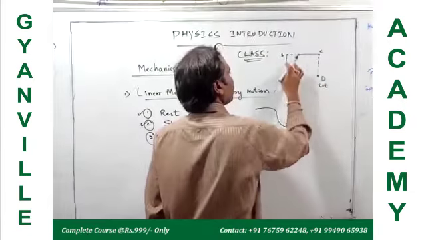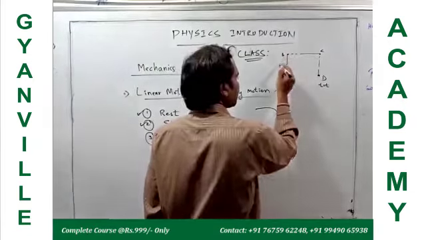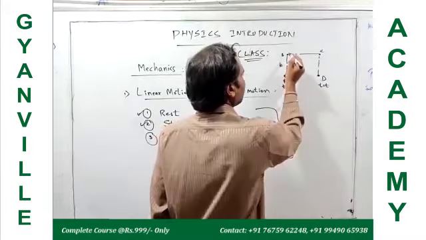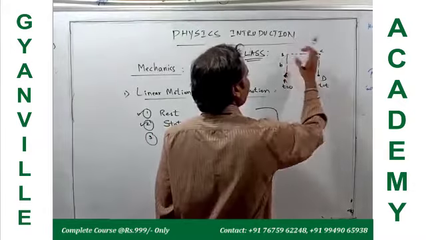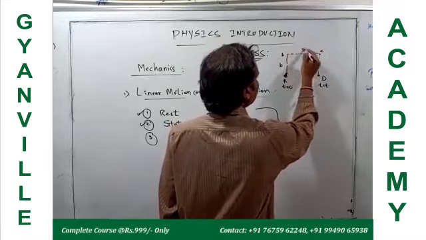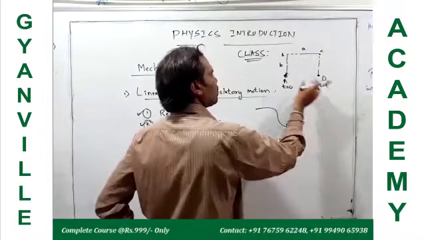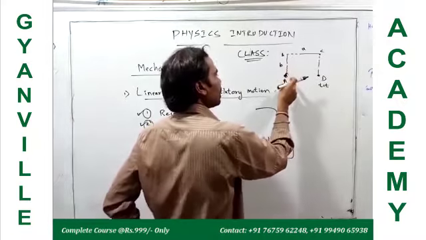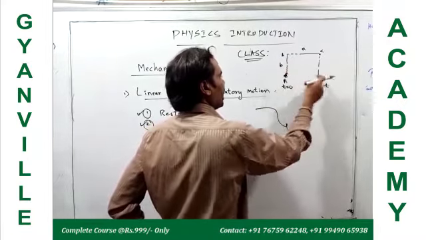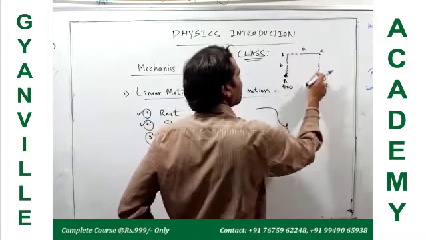So moving initially from A to B, suppose this side length is b, and then B to C length is suppose a. In the time of t seconds, the body or particle moves from A to D along this particular path.